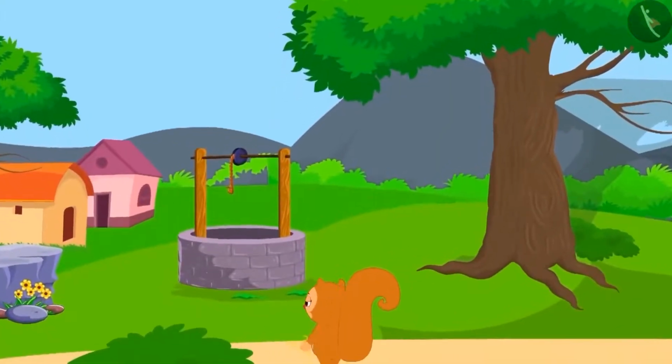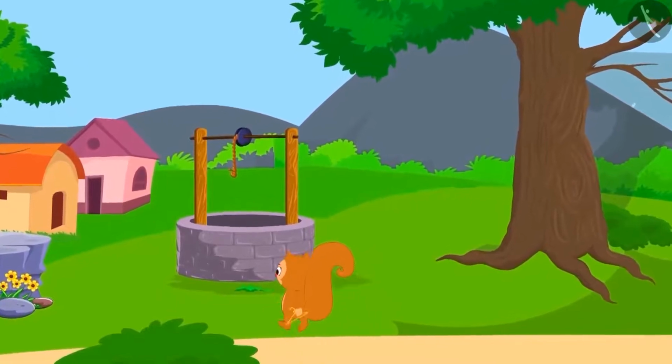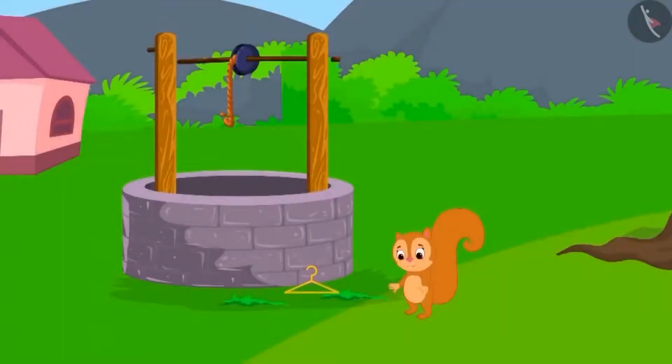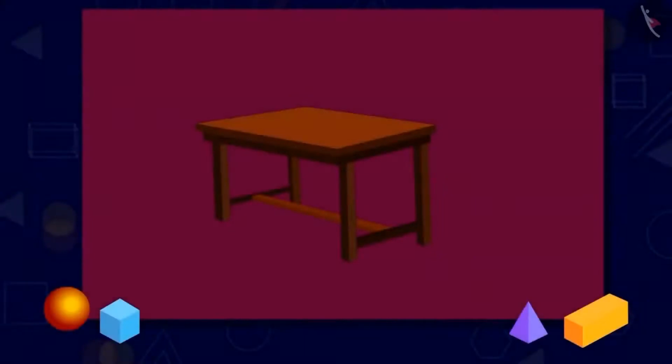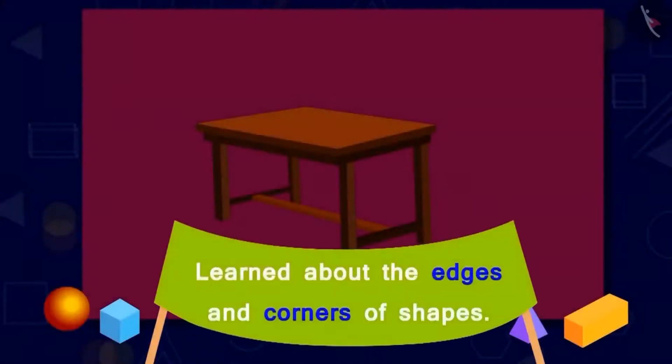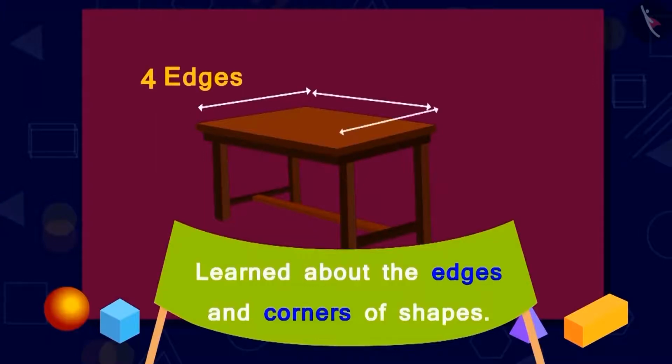Now Chanda reached the well along with the hanger. Chanda closed her eyes. Seeing this, Bablu came out from behind the well and kept the walnut in front of Chanda and ran away from there. When Chanda opened her eyes and found her walnut, she started dancing with joy. Children, in this lesson, we learned about the edges and corners of shapes.